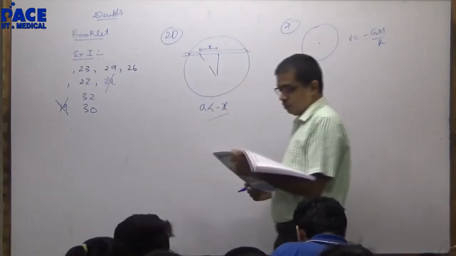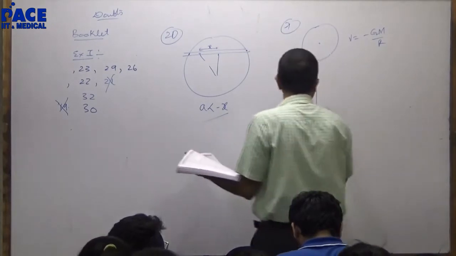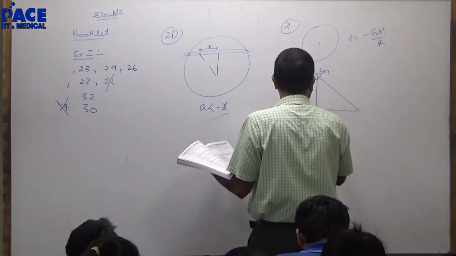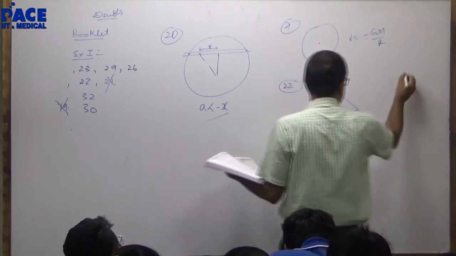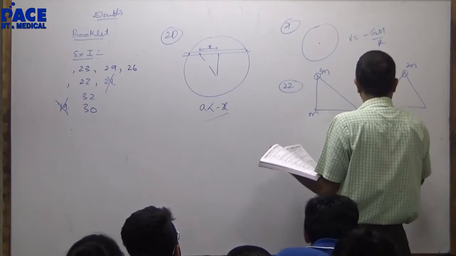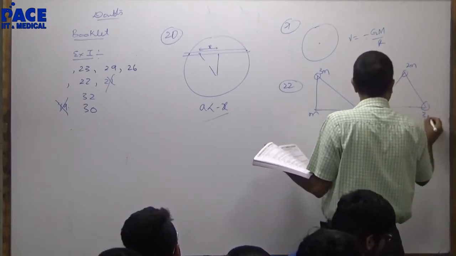22. 22 is a straight head. Here you have mass 3m, you have m, you have 2m. Then you are making this as 2m, m and 3m.